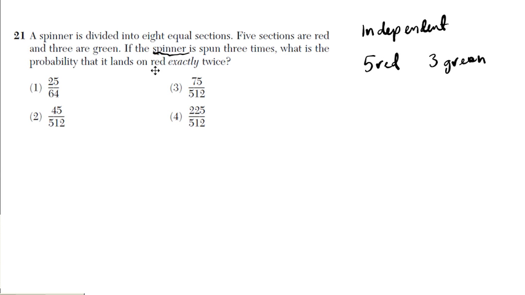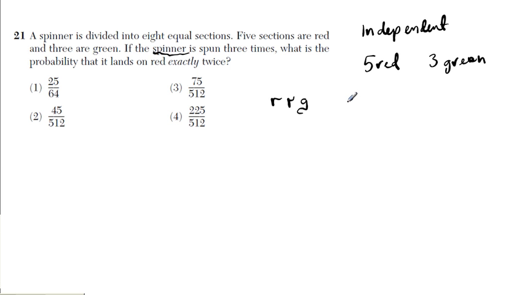So if we're going to get red exactly twice after spinning it 3 times, what are my options going to look like? Well, one of the possible outcomes is when I spin it the first time and I get a red, spin it the second time, I get a red, and then the next time, I get a green. So I have red exactly twice. Is this the only possible combination of 2 reds you can get when you spin it 3 times?